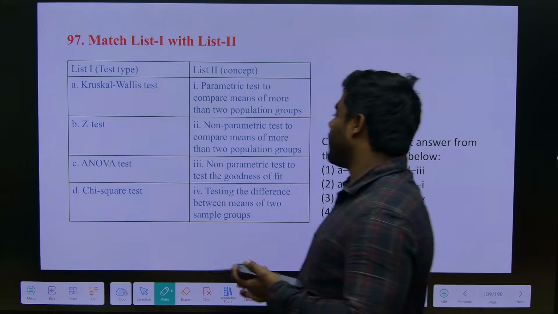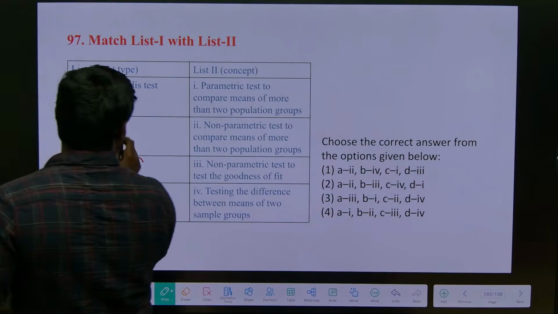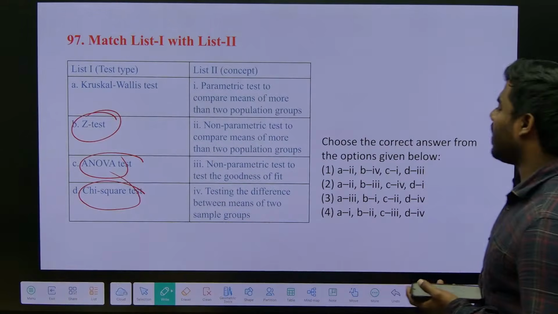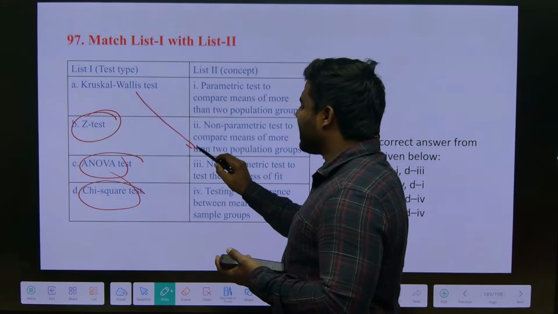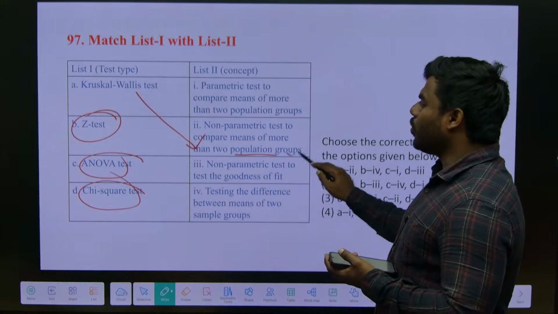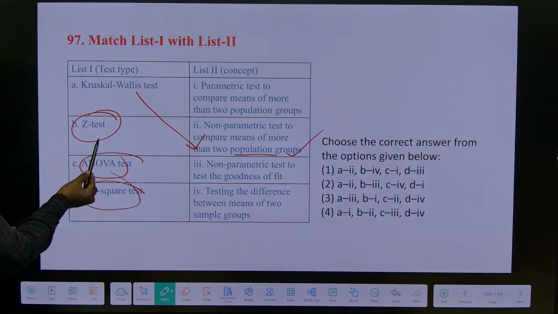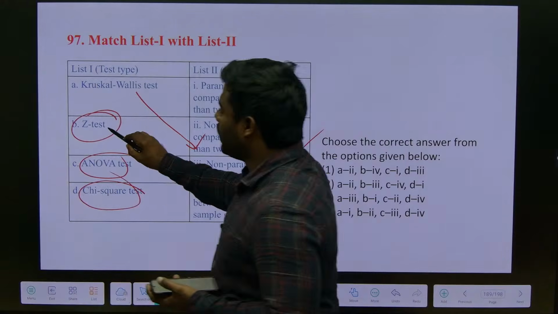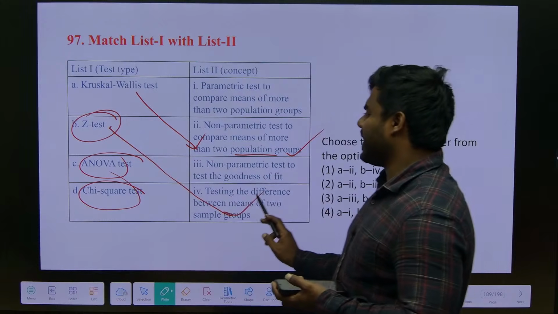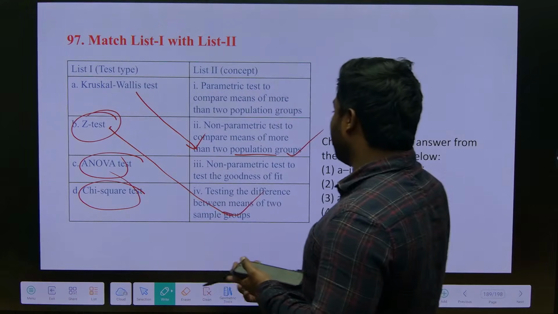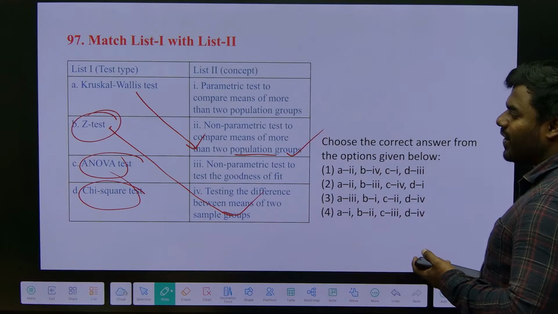It's also a straightforward question. I really don't know, except for this: ANOVA, chi-square, Z test and Kruskal-Wallis test are used to compare the relationship between more than two population groups. And what about the Z test? Z test is very simple. We use it to calculate the mean differences. ANOVA has multiple applications. What is the full form of ANOVA?